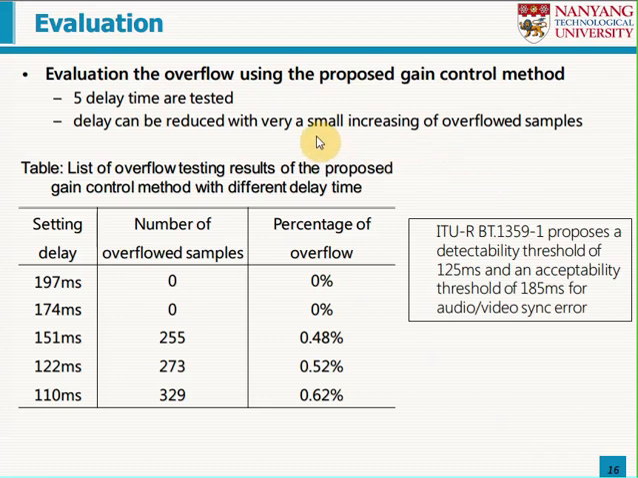The proposed gain control method requires the detection of the percussive events before applying the gain, and it leads to a delay in the system. Hence, we tested different delay times for the method. The maximum delay time is only 197 milliseconds, with which the overflow can be completely prevented. We found that the delay can be reduced with a very small increase of overflow samples.